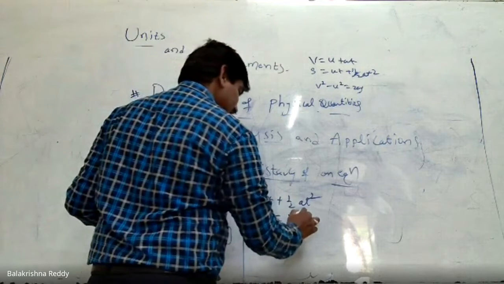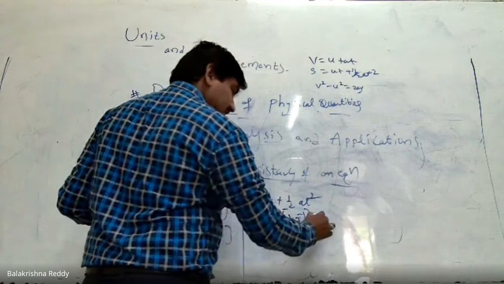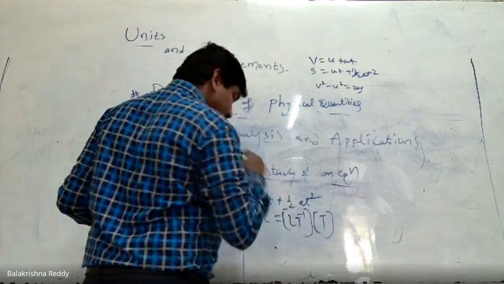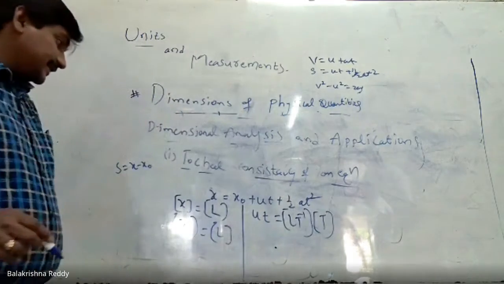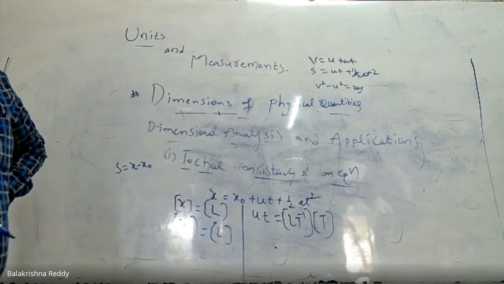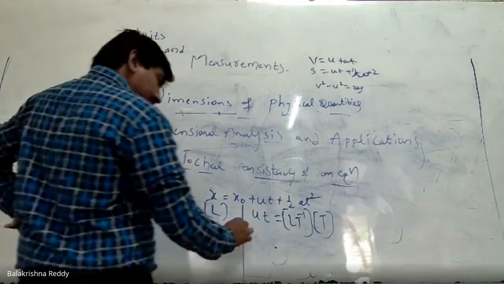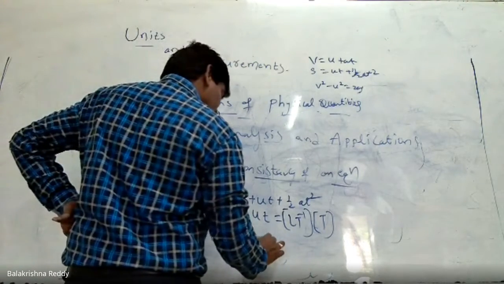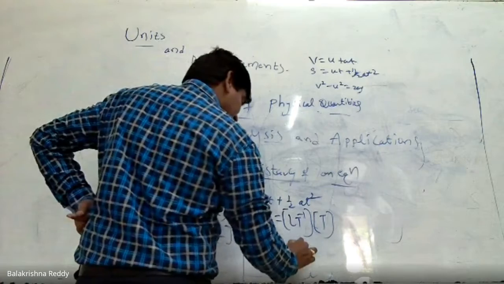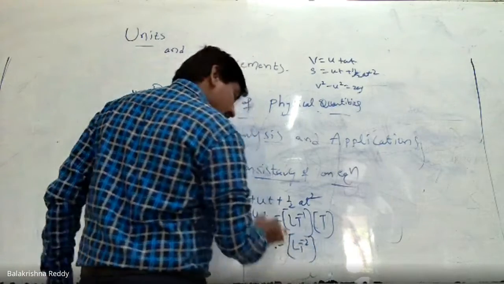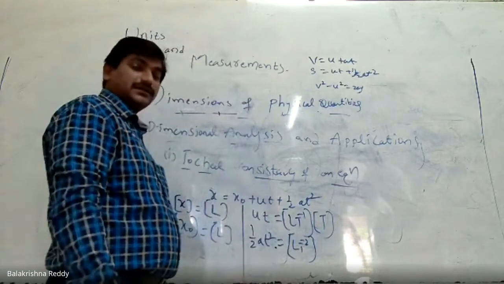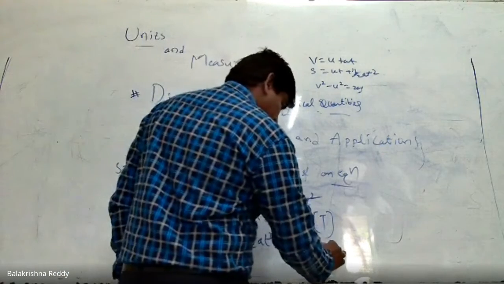LT minus 1, and t is equal to T. Okay. Next, what else do you have? Half at square. Acceleration is LT minus 2. Time, how will you write? T square.